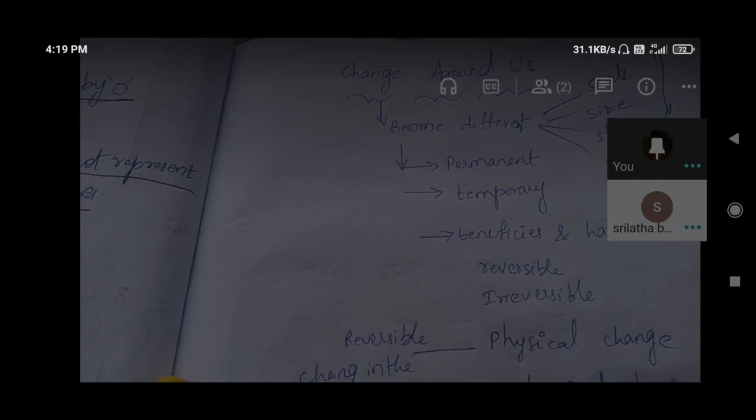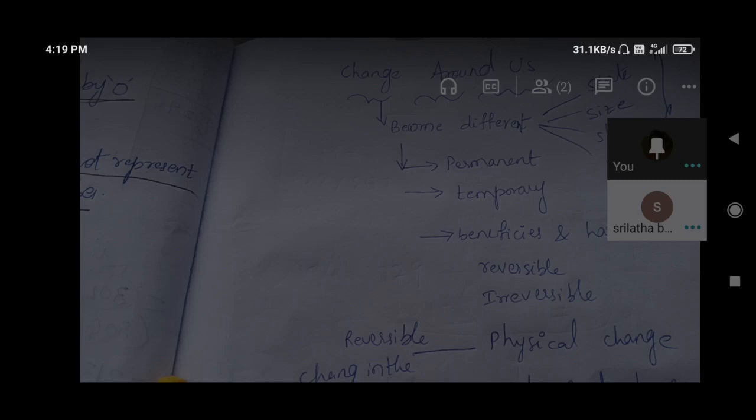Yes, color we can observe on the floor also sometimes. Under the gas cylinder, we can observe brown color spots. That is the new substance formed there by rusting of iron. That is chemical change. Rusting of iron is chemical change.